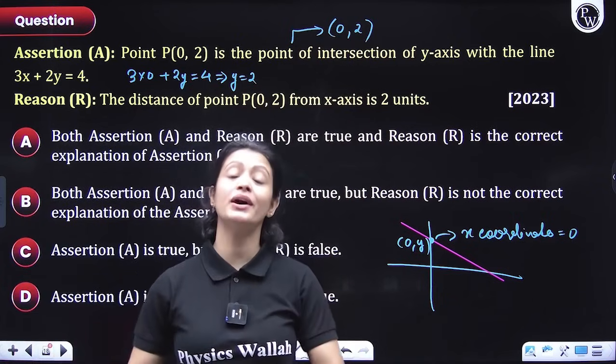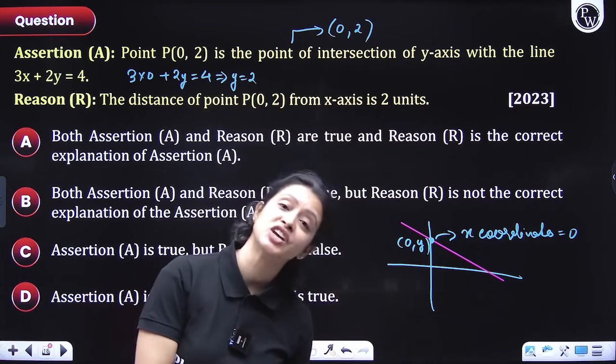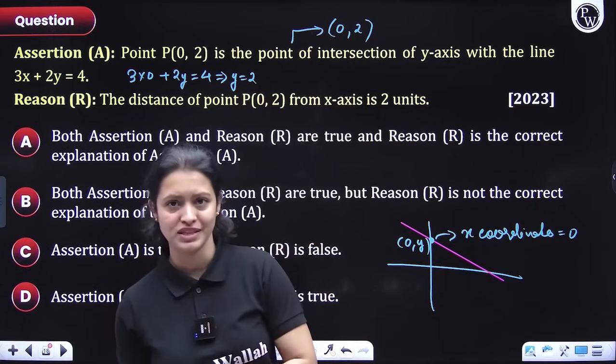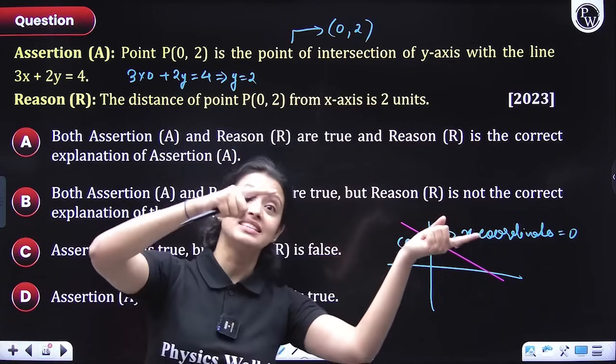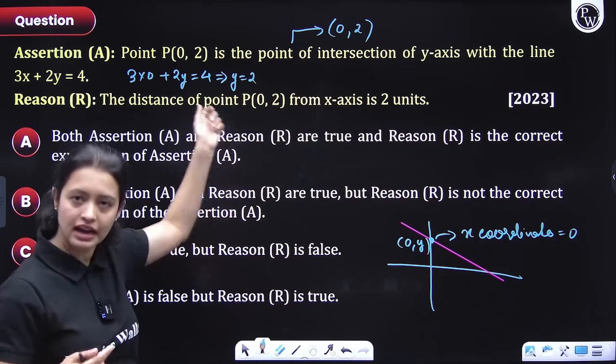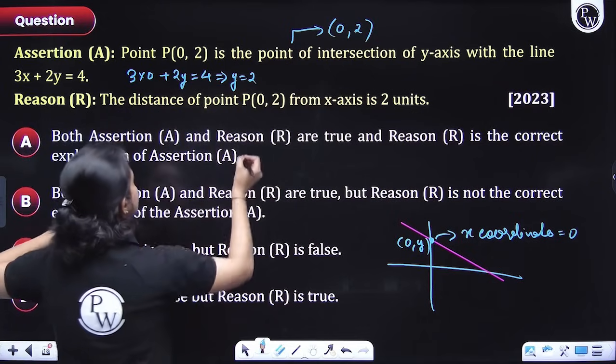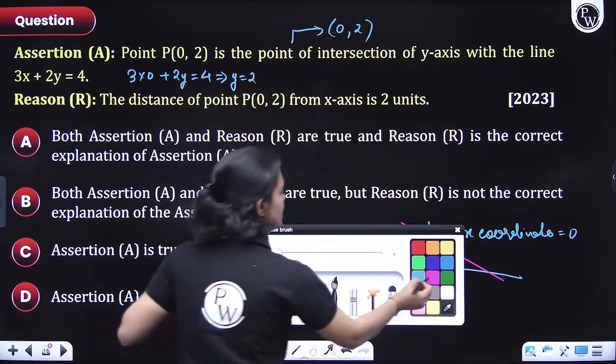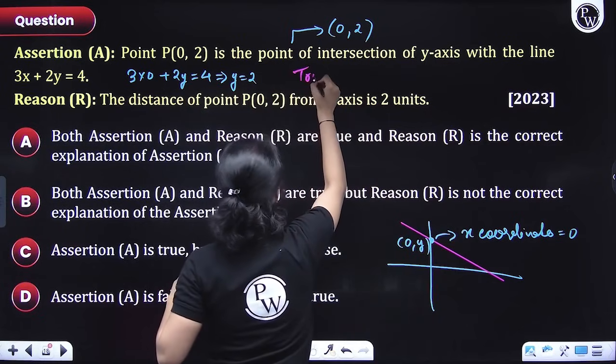Okay? So remember, if the line intersects the x-axis, then the y coordinate would be 0. And if the line intersects the y-axis, then the x coordinate would be 0. So the first assertion, the statement in itself, is true, right? So the first one's true, everyone. Now you will verify the second one here.